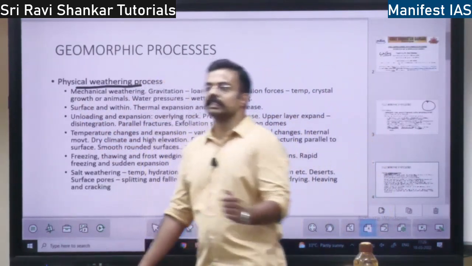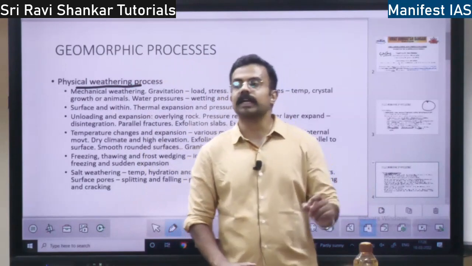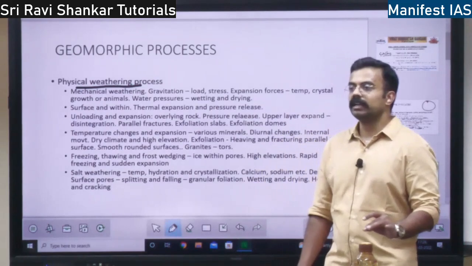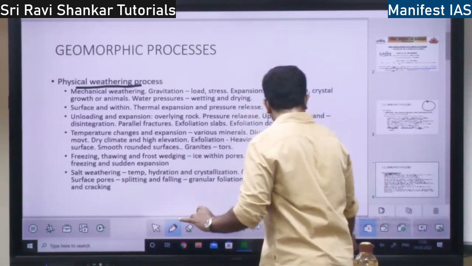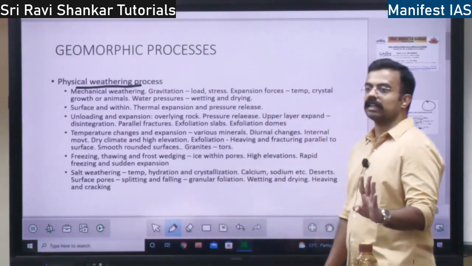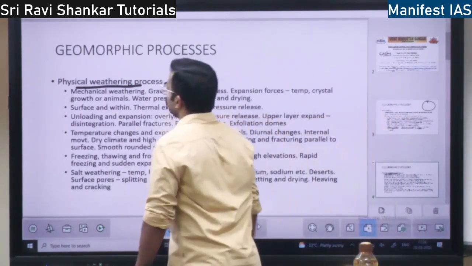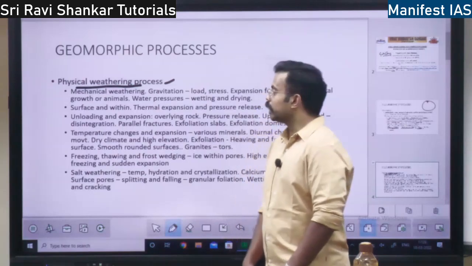Okay. Next, we will look at the physical weathering processes. Chemical weathering is done. It is because of chemical reactions: hydration, carbonation, solution, and oxidation and reduction. These are the four chemical weathering processes. Now we have physical weathering processes. What are the physical weathering processes?